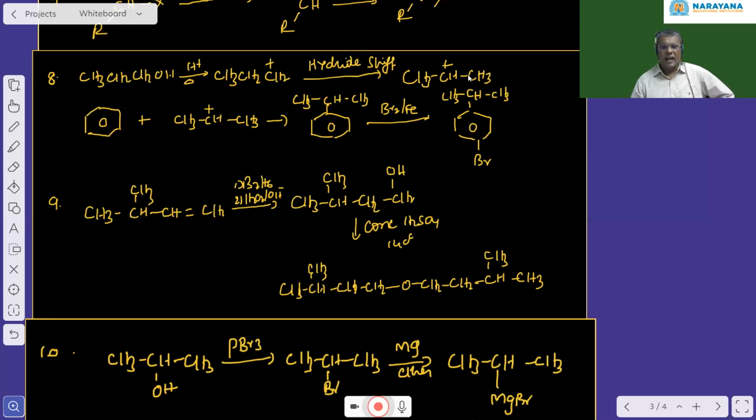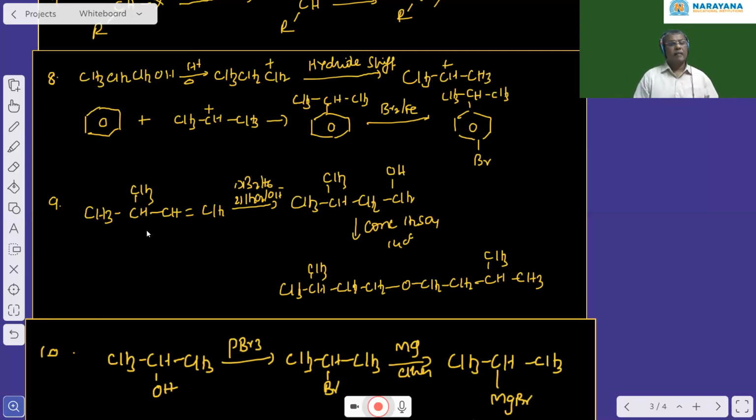That secondary isopropyl carbocation attacks the benzene and forms isopropylbenzene. This isopropyl group increases the charge density in the ring at ortho and para positions. But based on steric factor, the further bromination in presence of iron takes place at the para position, and you get a para-bromo product.